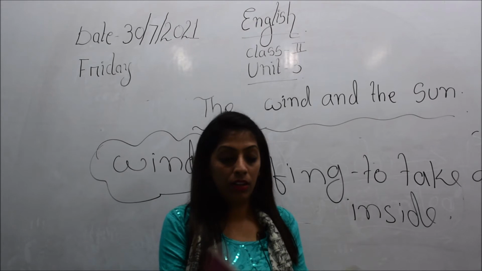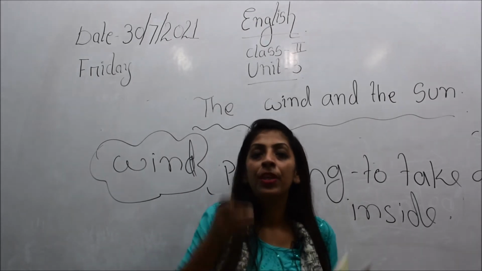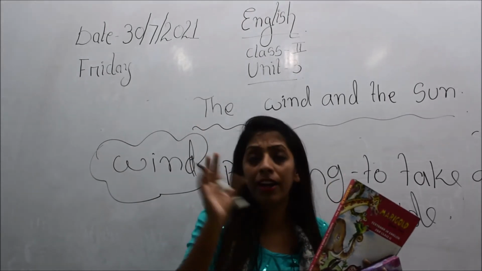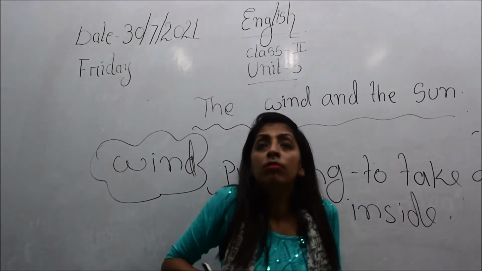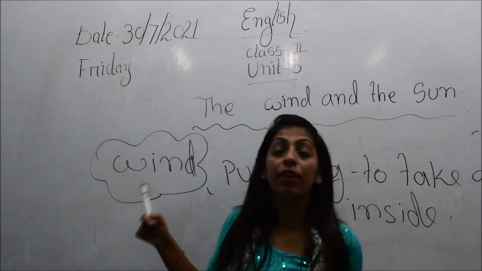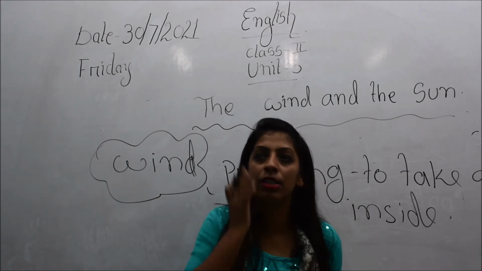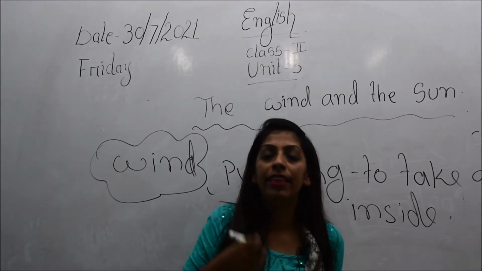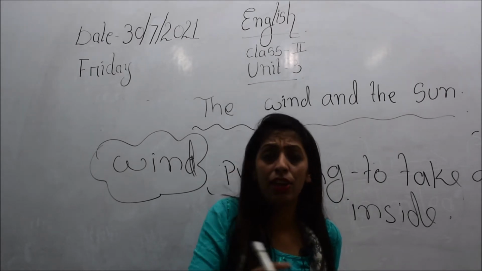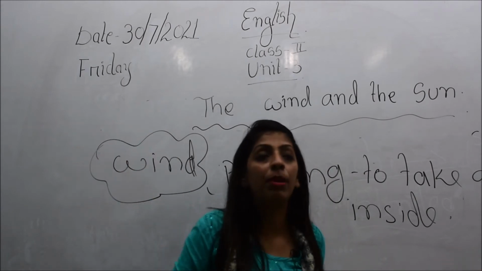And blowing hard. Blowing hard means, children, he released the air hard from his mouth, like this way. So this is what the wind did. He inhaled the air hard, and he puffed his cheeks and then he blew it hard. That means he released that air with pressure, like everything around him will be blown away.